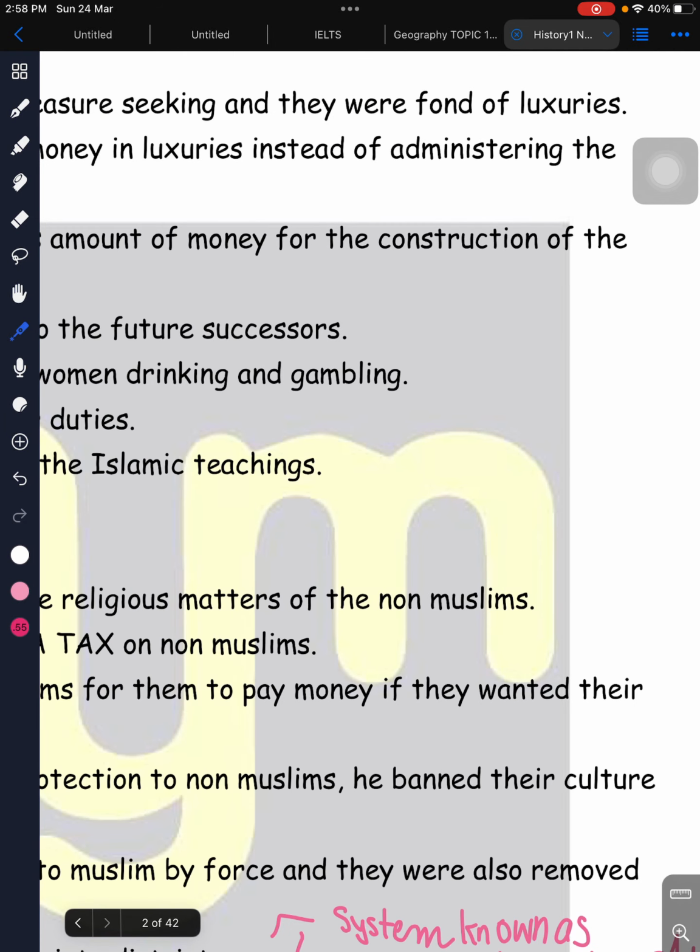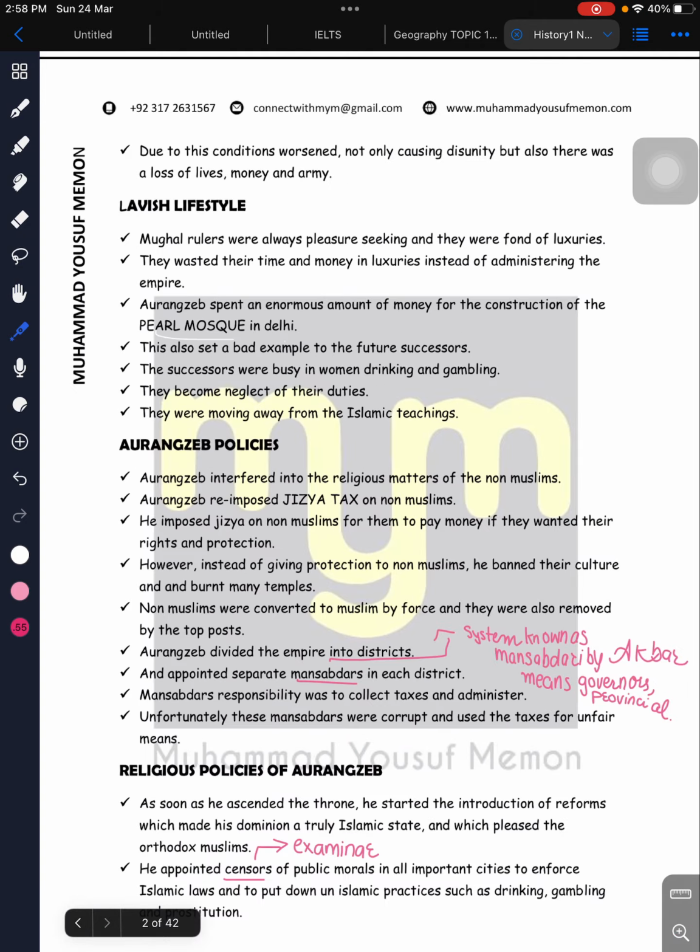Empire. So he imposed the jizya tax on everyone. But what Aurangzeb did was to impose the jizya tax only on the non-Muslims, and he threatened them that if they did not pay this tax, they would not get any safety and protection, and they would not be allowed any top posts, like in the civil services. So the non-Muslims gave them the taxes, but instead of giving them protection,